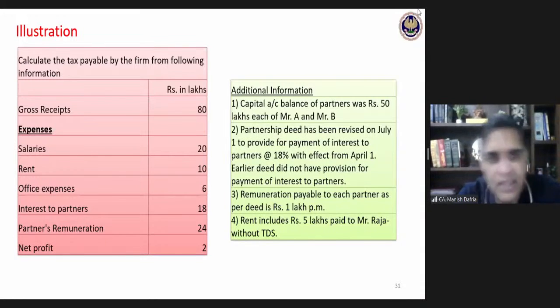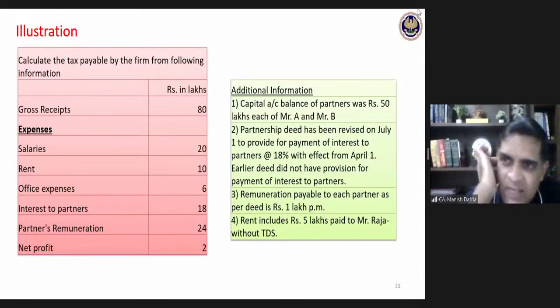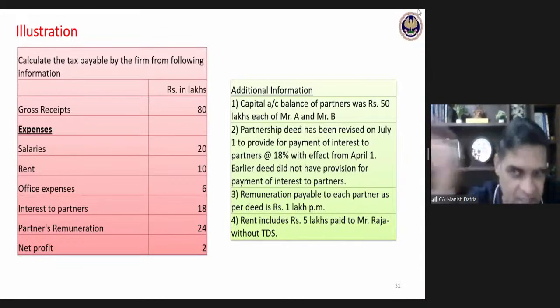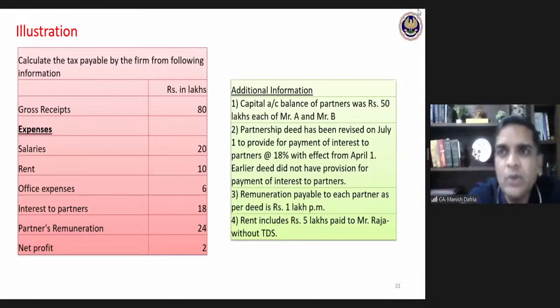So based on this and using your all other concepts of business income, which you must have studied earlier, try to find out taxable income of the partnership firm and the tax payable by the partnership firm based on this data. I will give you a 5 minutes time, and after which we will have the discussion on this illustration. But meanwhile, you can try and send me the answers.